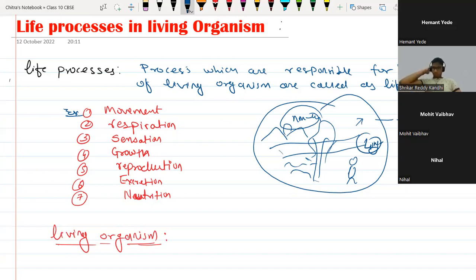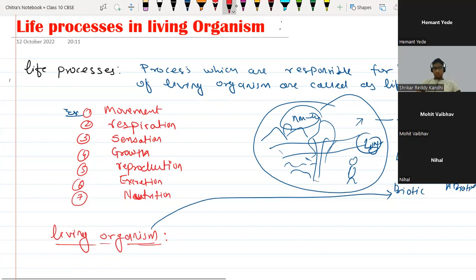Ecosystem has two factors. One is living, also called biotic. And the other is non-living, also called abiotic. So these living organisms are nothing but the biotic factors of the ecosystem. Right, everyone? So can we write the definition?